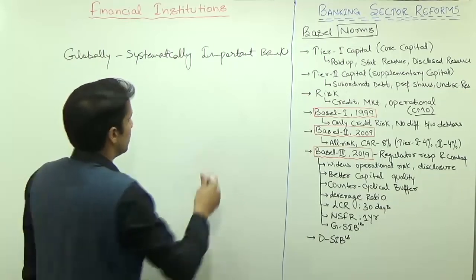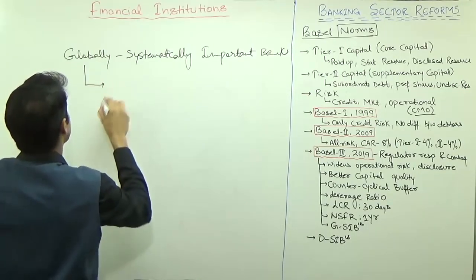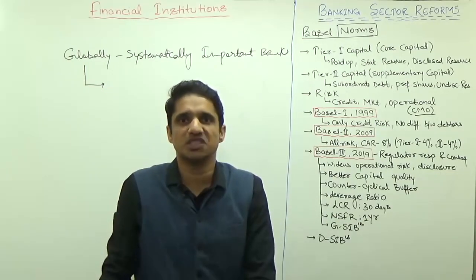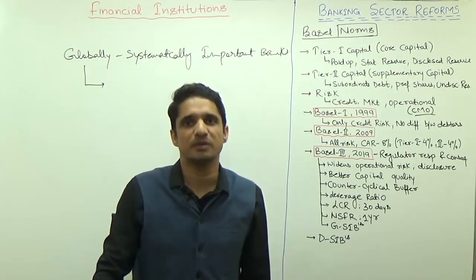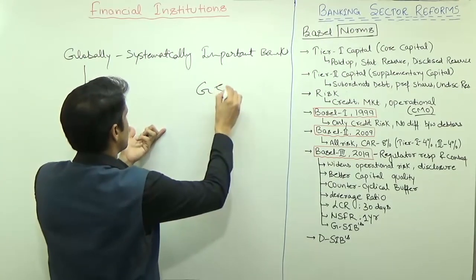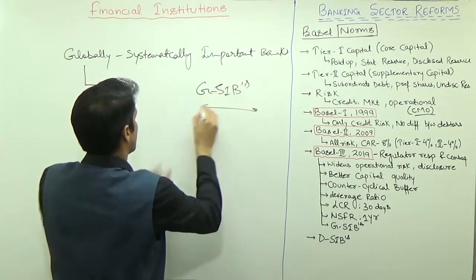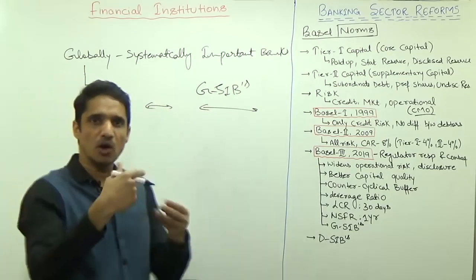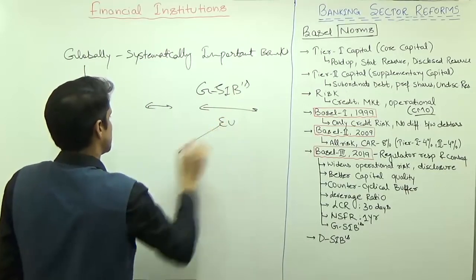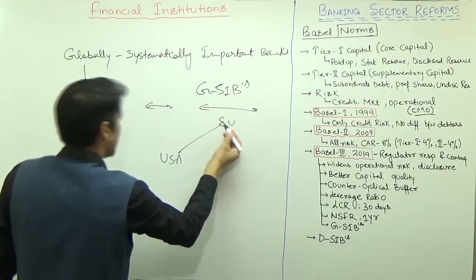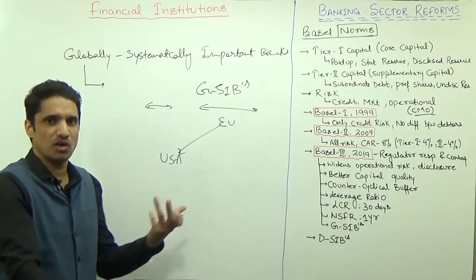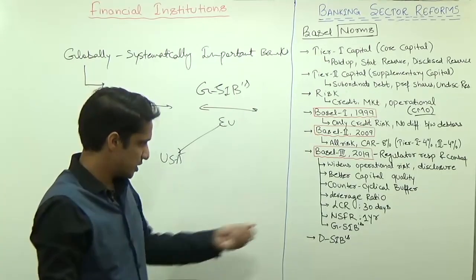So what we did is we gave extra targets to these banks. Just like if for the normal bank the capital adequacy ratio is 10.5, for these banks it can be 11%. For G-SIBs you have to disclose an extra bit of information. Across the border there should be transparency. It should not be like if it is a big bank having one branch in Europe and the second branch in USA, this Europe branch does not have to disclose any information to the USA branch. So the disclosure norms have all been expanded. So this is what the G-SIB is.